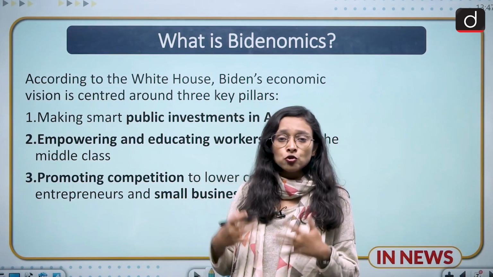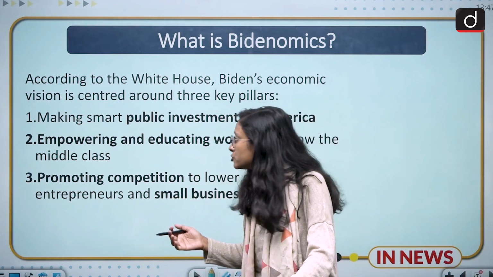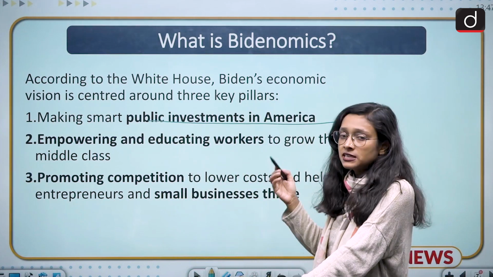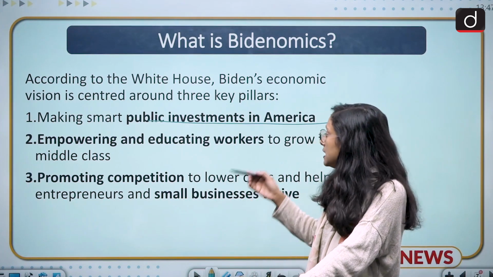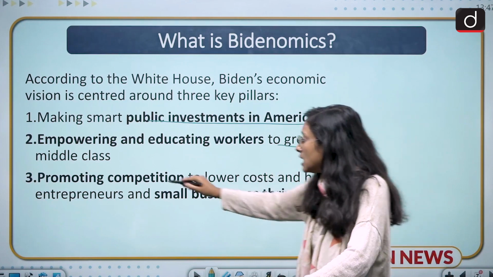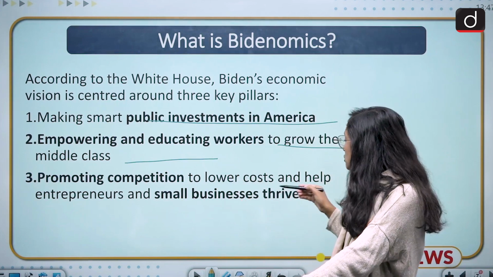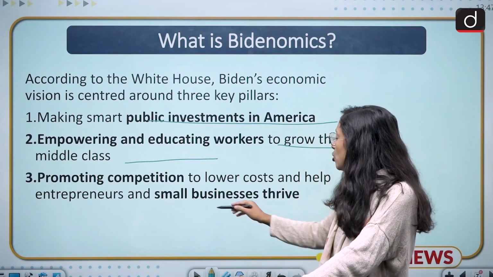So what are the approaches of Bidenomics? We have three approaches: making smart public investment in America; empowering and educating workers to grow the middle class; and promoting competition to lower costs and help entrepreneurs and small businesses thrive.